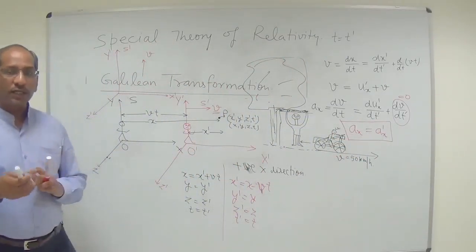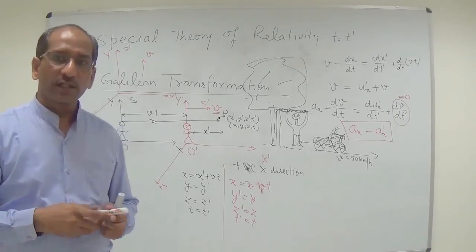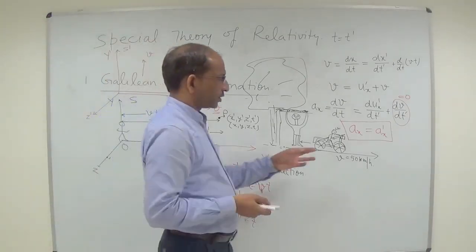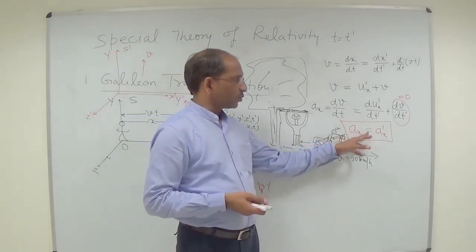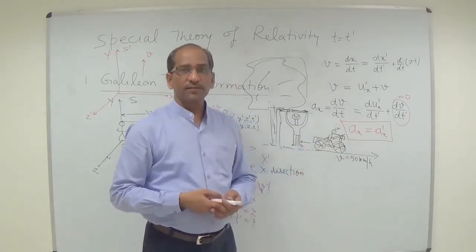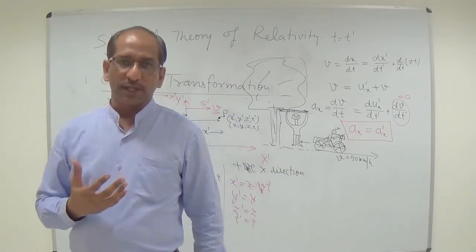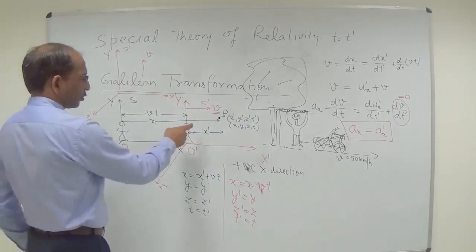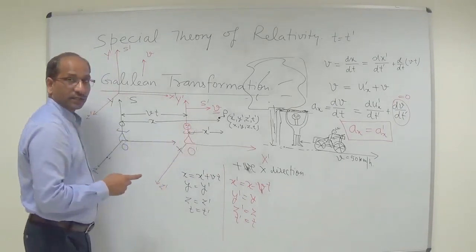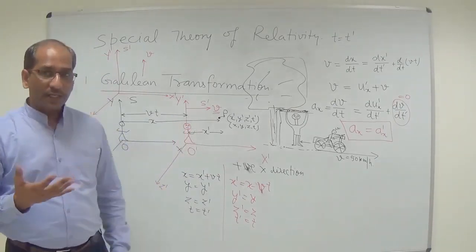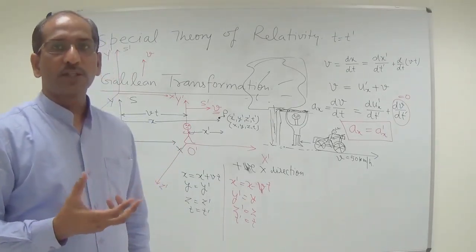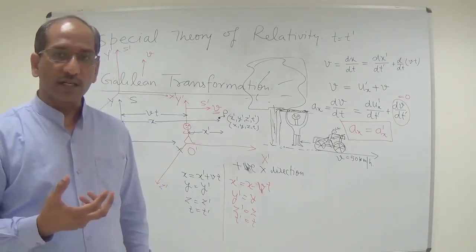So what can one conclude from this result? We are getting that the acceleration in the unprimed plane is equal to the acceleration in the prime plane. It means acceleration in both the planes remains constant. If acceleration is constant in both the planes, it means both the planes are inertial.